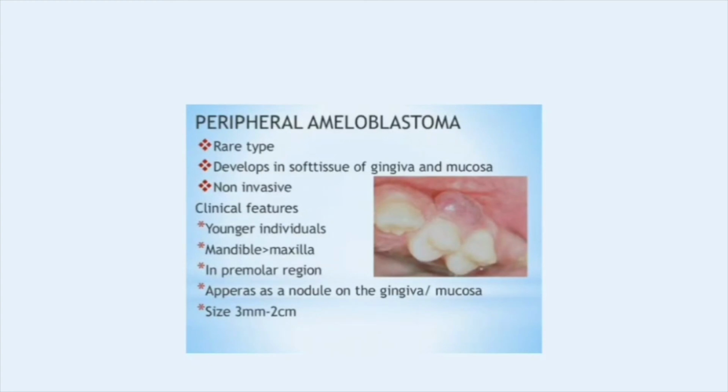And coming to the clinical features, it is seen in younger individuals, and the chances of occurrence are more in the mandible when compared to the maxilla, and it is seen in the premolar region. In general, multicystic ameloblastoma is seen in more cases in the mandible, but peripheral ameloblastoma is seen in the premolar region. It appears as a nodule on the gingiva or mucosa. Size may vary from 3 mm to 2 cm.